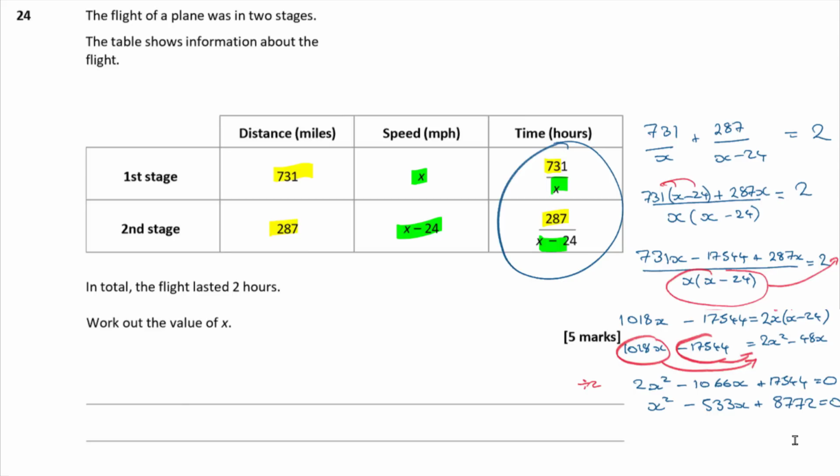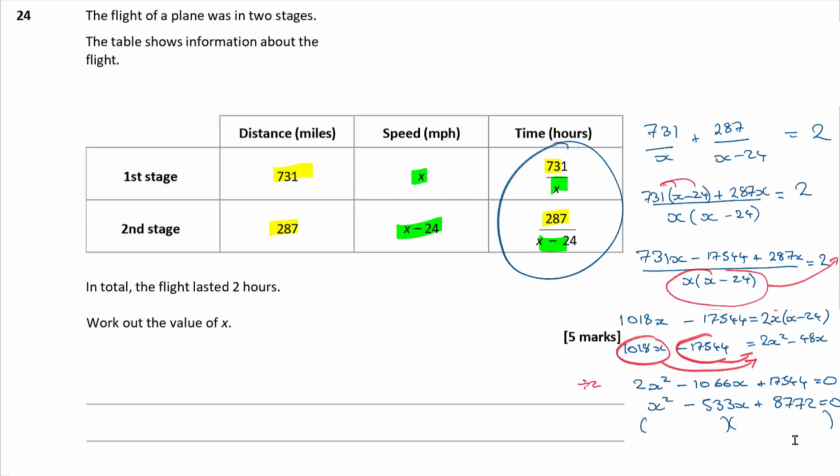And that's equal to 0. Okay. Right. So now, ideally, I'd like to be able to factorize this, but I've got a very big number there, haven't I? I've got 8772. So to break 8772 down into all its factor pairs, that's going to be a pain. But I really don't want to do the formula because that's even more of a pain. So how can I make this a little bit easier for myself?